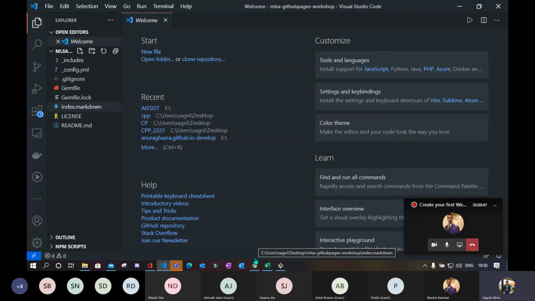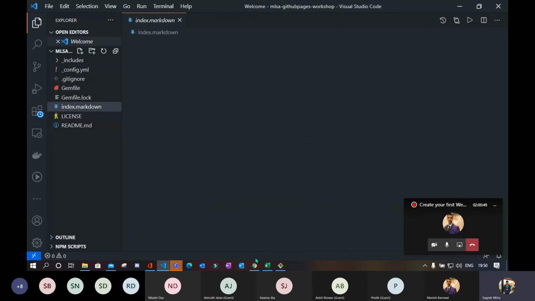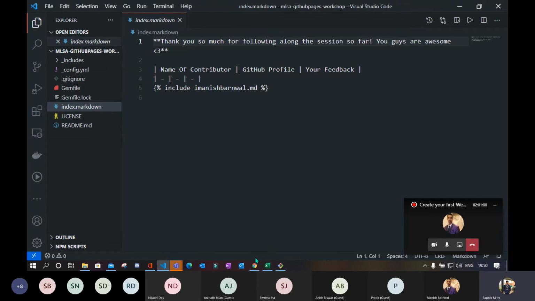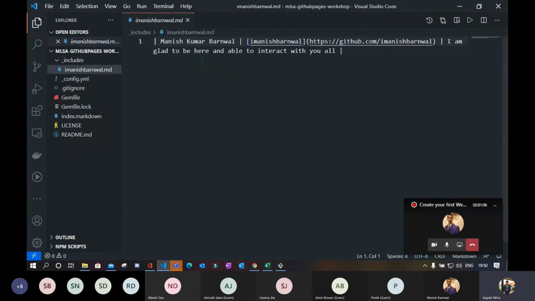So while it is loading, let me tell you what we will be doing here. We will be going to 2 files. The includes folder will be a folder, and in the includes folder we'll have a file. That file is created by Manish, and we'll create our own file. So includes, imanishbarnwal.md. So these are called pipes, you know already. You need to write everything in pipes.